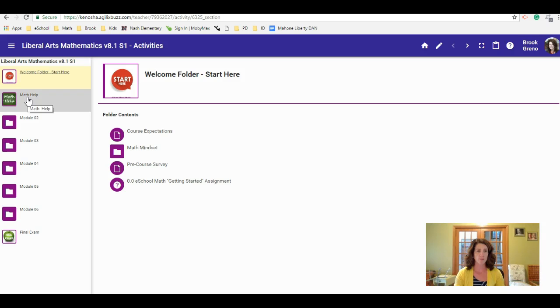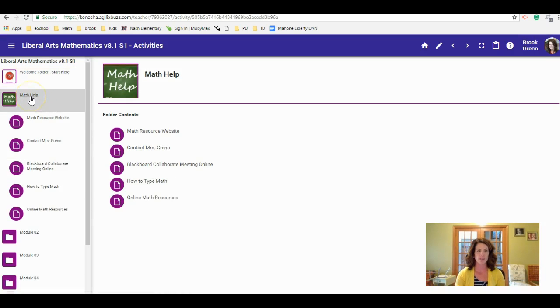One thing that you want to reference as you're working throughout modules 2 through 6, so notice there's not a module 1. It was more of just a support module, so I don't even have that for you to take a look at. You have this math help folder, in which there's a math resource website you can go to.